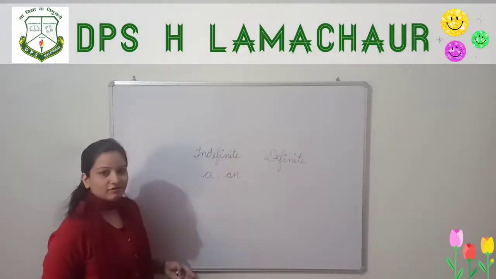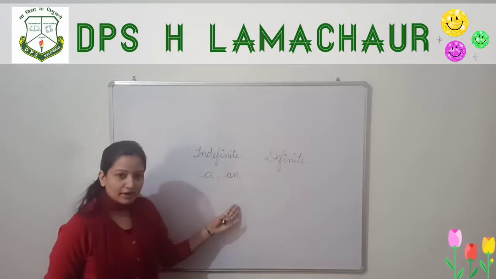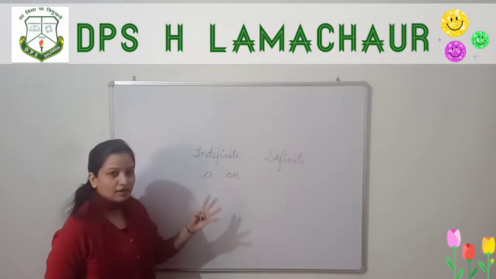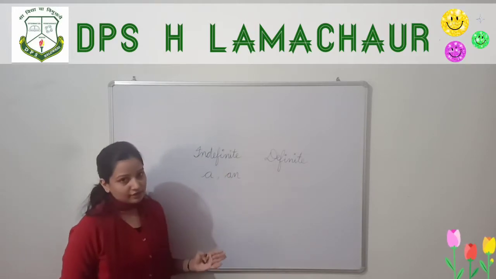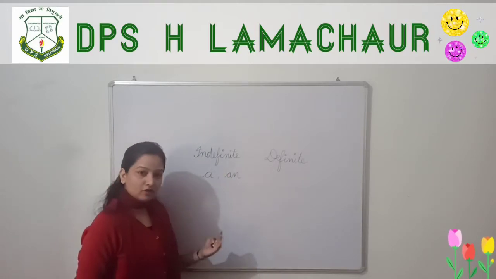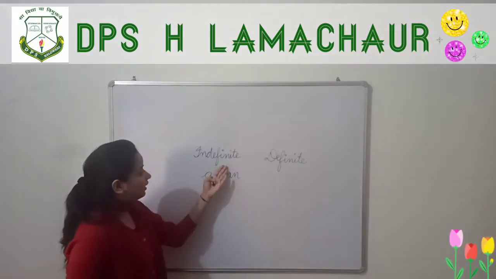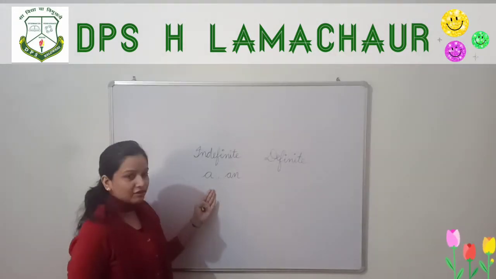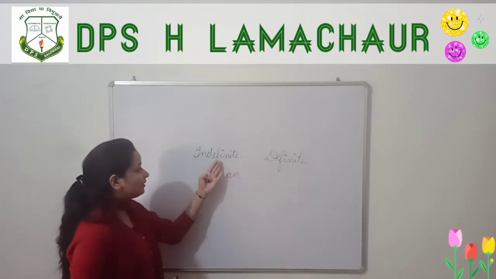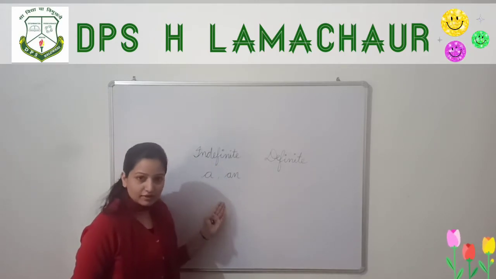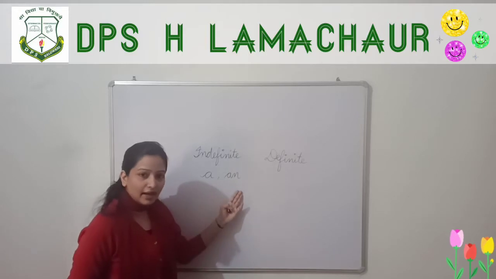First of all, be clear that there are 2 types of articles: indefinite articles and definite articles. Under indefinite articles, we have 2 articles: a and an.